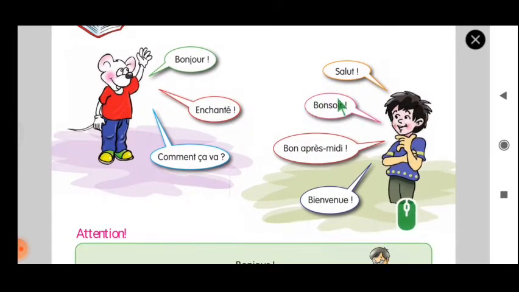Salut, bonsoir, bon après-midi, bienvenue. So don't get scared, this is not new. See, this is what you already learned in the vocabularies. Salut means hi. Bonsoir means good evening. Bon après-midi means good afternoon. Bienvenue means you're welcome.